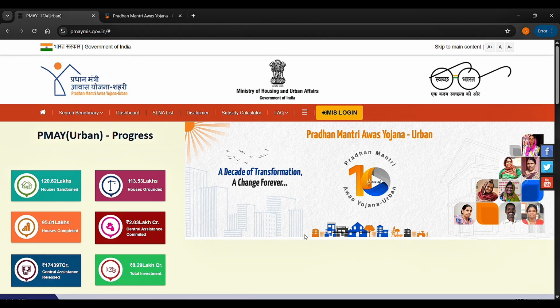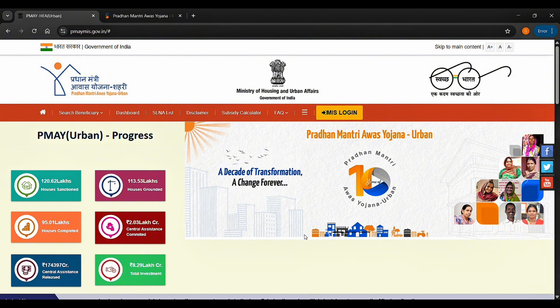Who can apply? Eligibility criteria. You must be an Indian citizen. You should not already own a permanent house in your name or your family's name. Your family income should fall within one of these criteria.